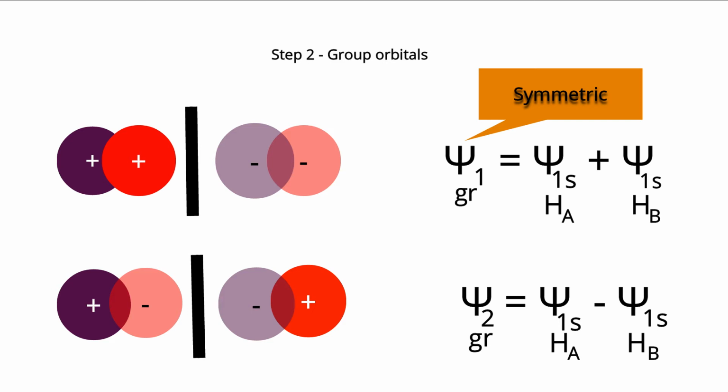So somewhere there will be separation of charges, and because of that, in true sense, the C3 operation we cannot apply. C2 operation sometimes we can, sometimes we cannot. Vertical plane also sometimes we can, other times we cannot. Horizontal plane we can, but for all operations, this Psi2 group is not symmetric.